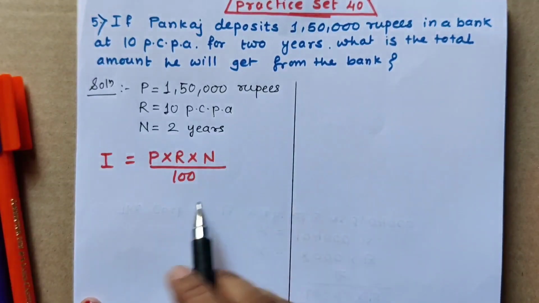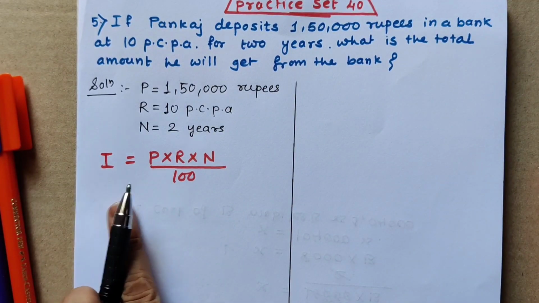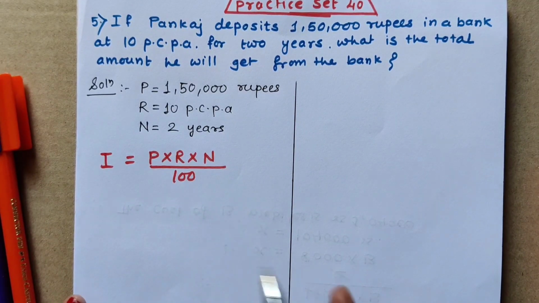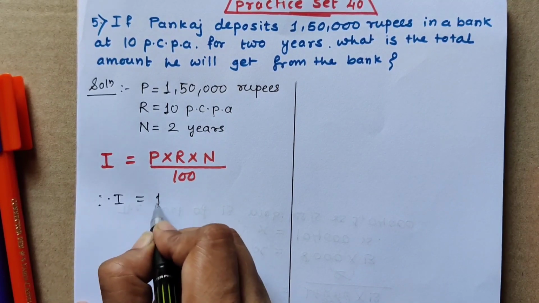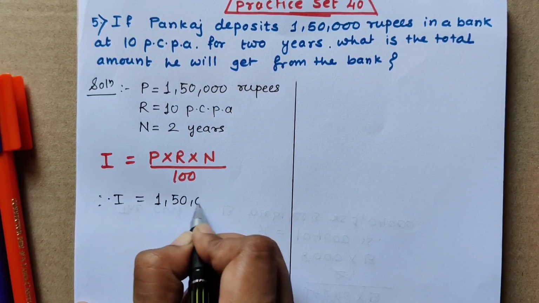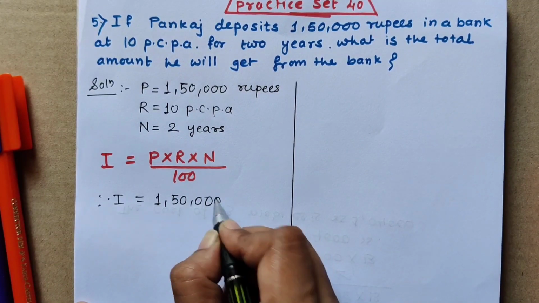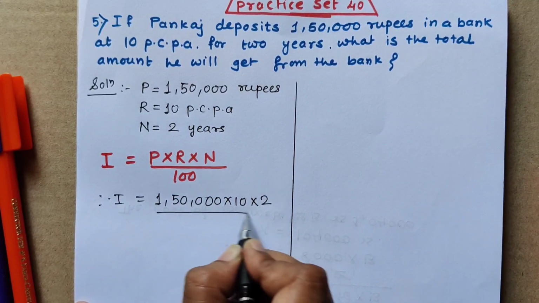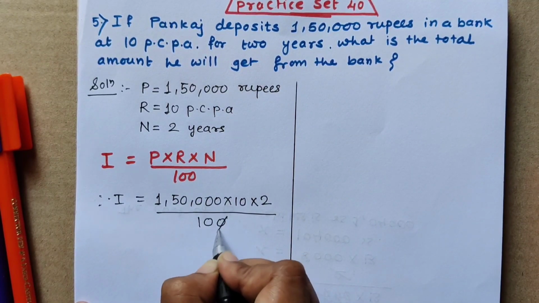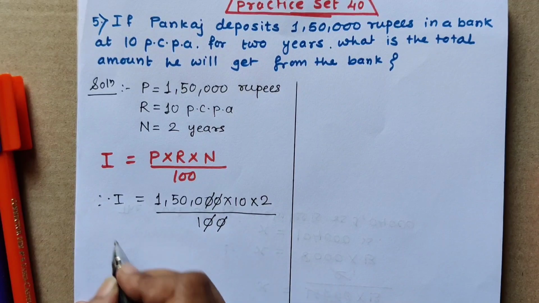After writing the values, as usual, we have to write the formula. I is equal to P into R into N upon 100. Now put the values. P value is 1,50,000 rupees. R is 10 PCPA. N is 2 years upon 100. 2 zeros cancel with 2 zeros.